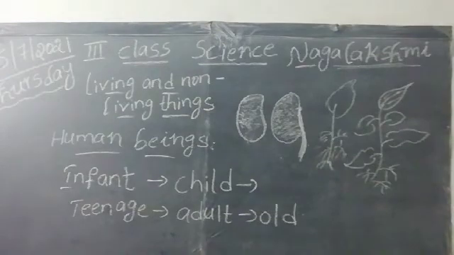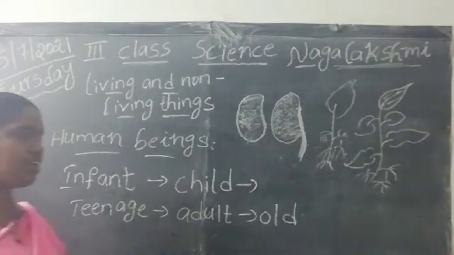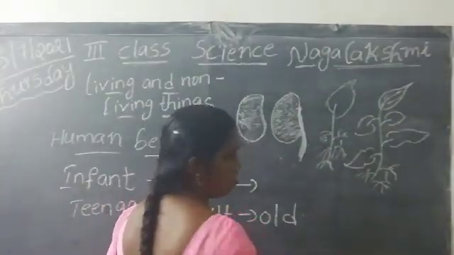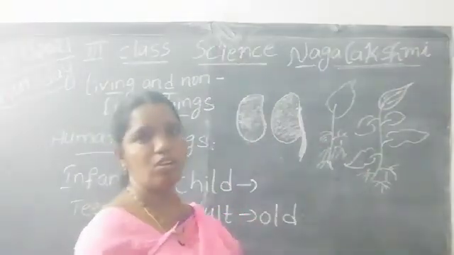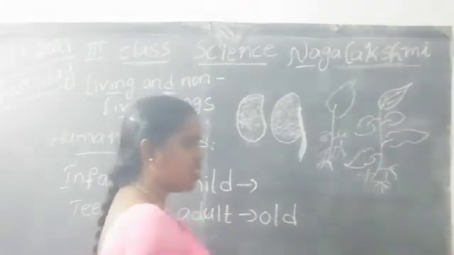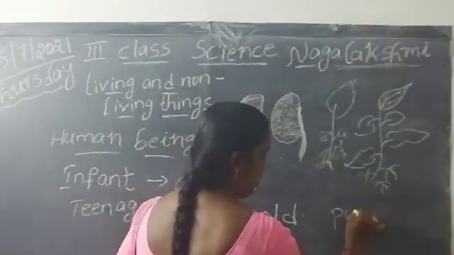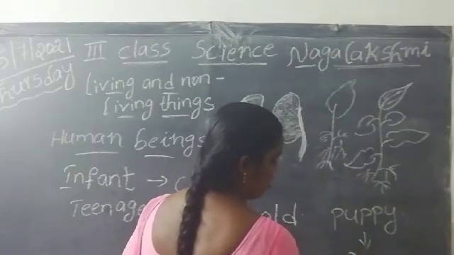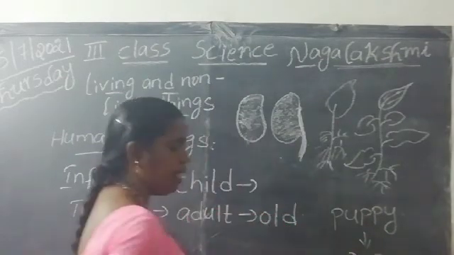Next, animals. Like animals such as the dog. If we take a dog, what is its early stage? Puppy. Yes. Next, dog. Puppy, dog.